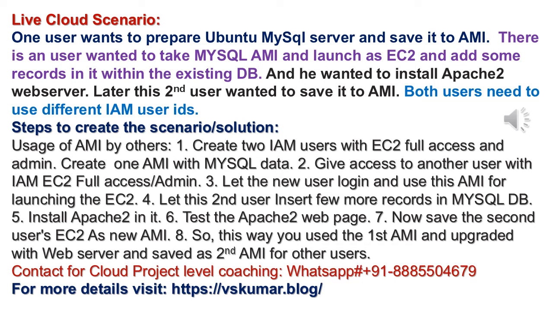Then we'll insert some records, afterwards install Apache web server, and save it as a new AMI. That's all, simple. It means you are creating two AMIs, one for each person. He wanted his own configurations.